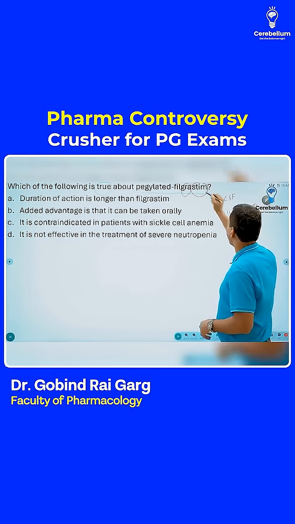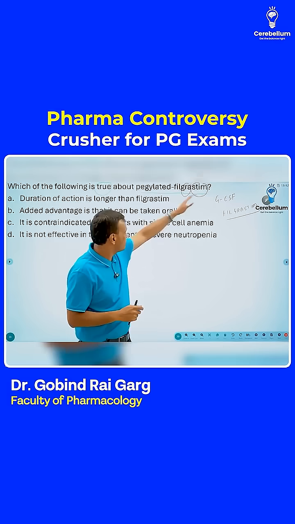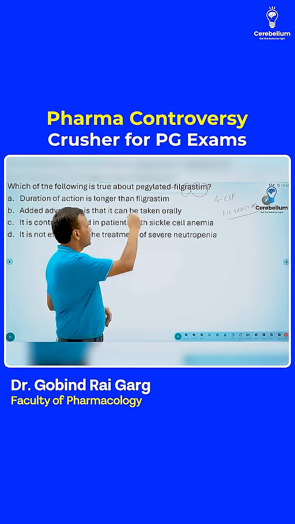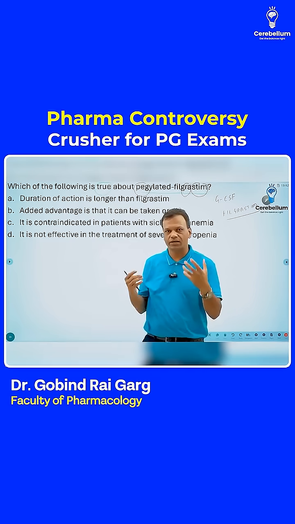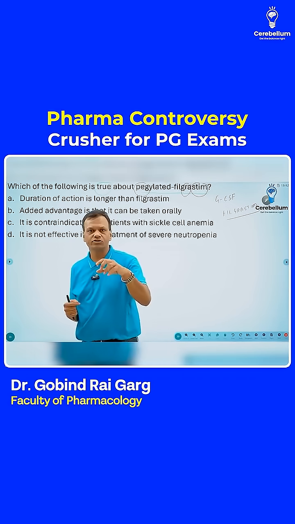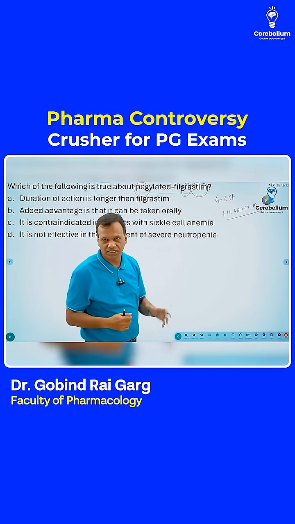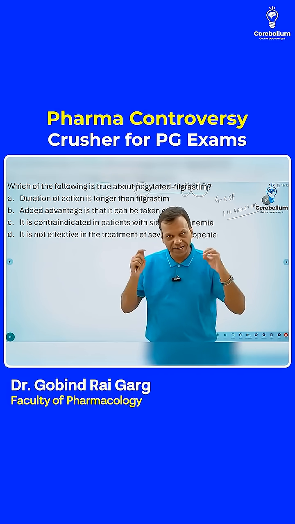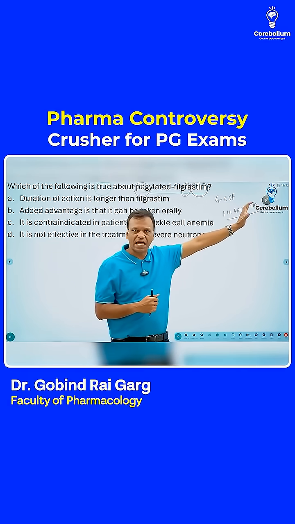But there is another drug called pegylated filgrastim. So what is the difference between filgrastim and pegylated filgrastim? Pegylated filgrastim contains PEG, which is polyethylene glycol, and this is added to drugs to make them long acting. Like I commonly tell, PEG लगा के आदमी लंबा चलता है, दवाई तो चली जाएगी. So pegylated drugs are long acting. So Pegfilgrastim is longer acting than filgrastim.